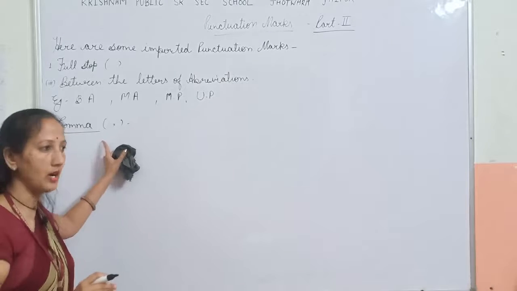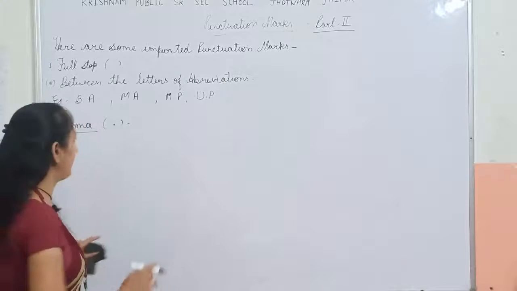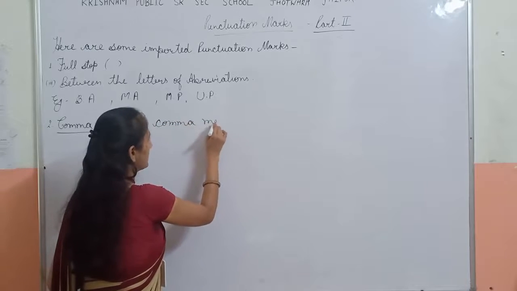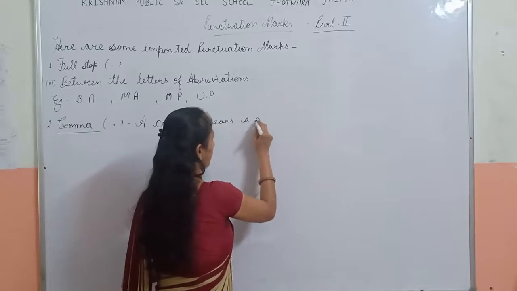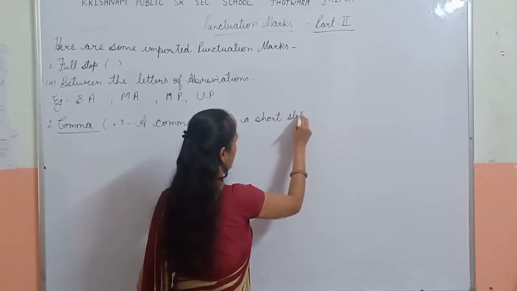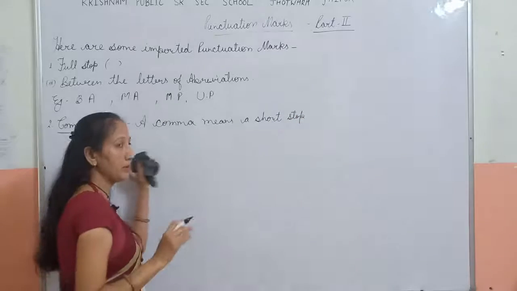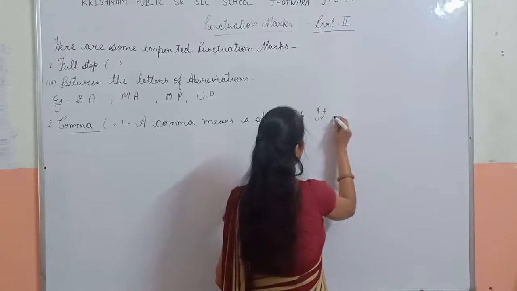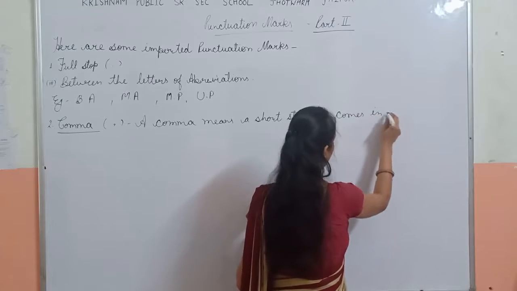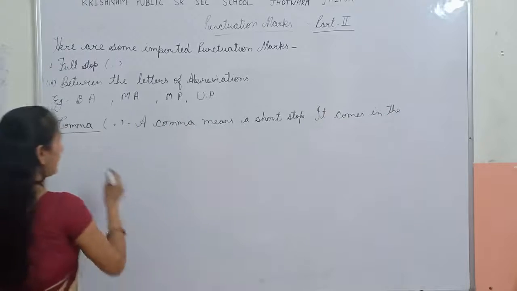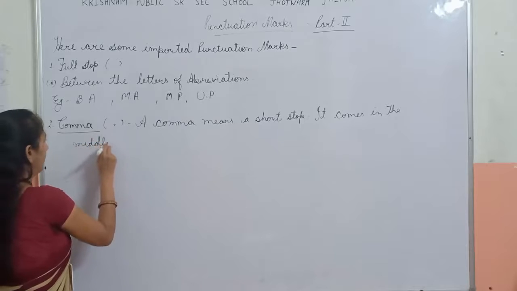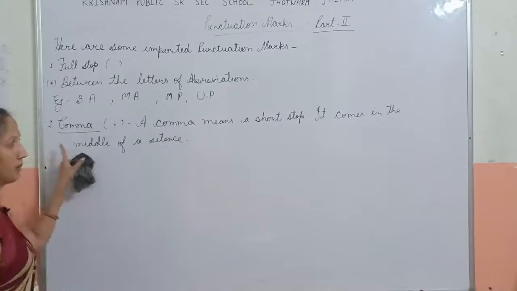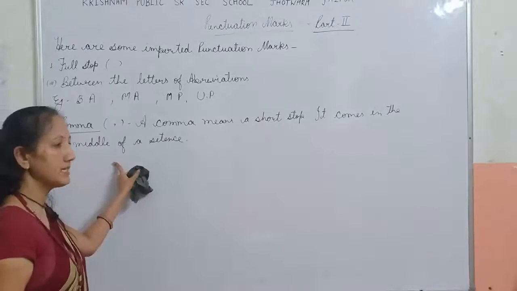It comes in the middle of the sentence. A comma means a short stop, and it comes in the middle of a sentence.